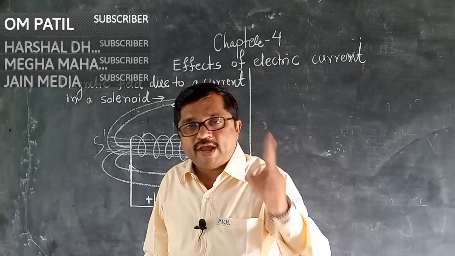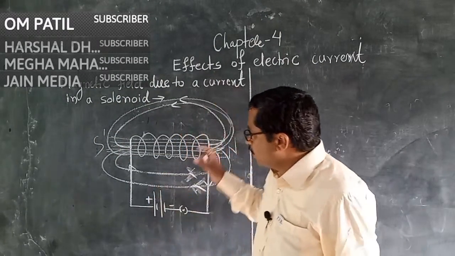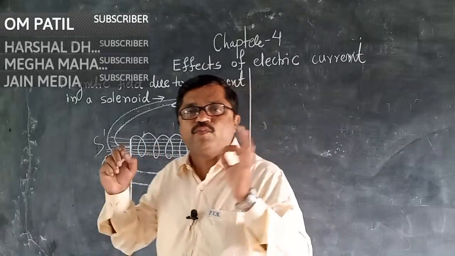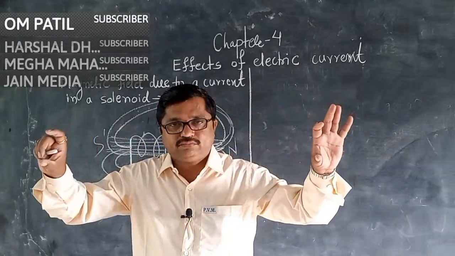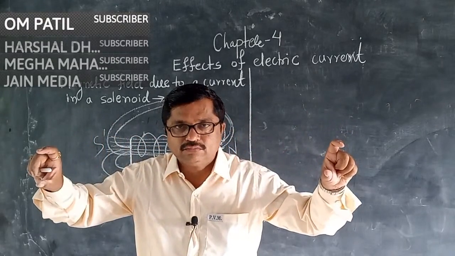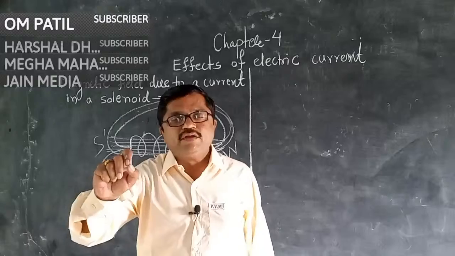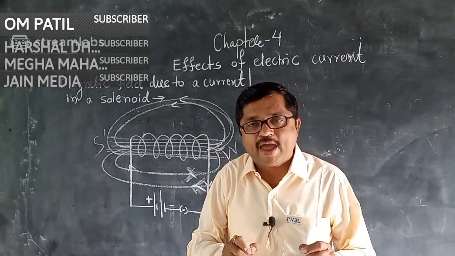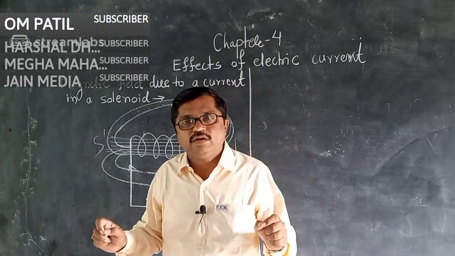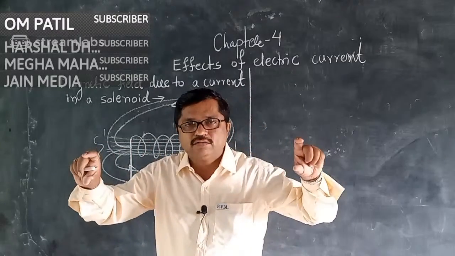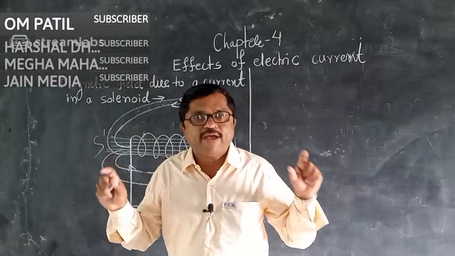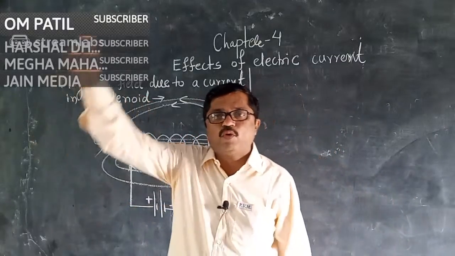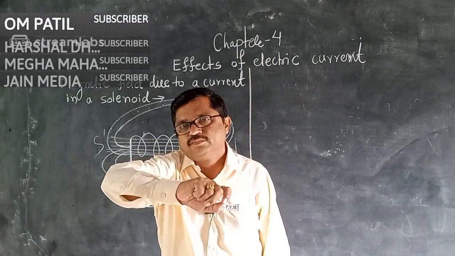And again, keep in mind, the magnetic field produced by a solenoid is just like the magnetic field produced by a bar magnet. In a bar magnet, the invisible magnetic lines of force start from the north pole and end on the south pole.